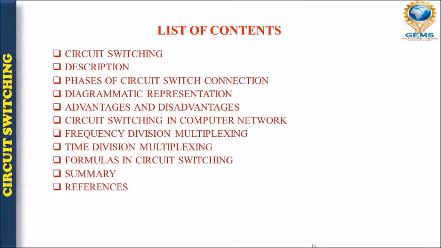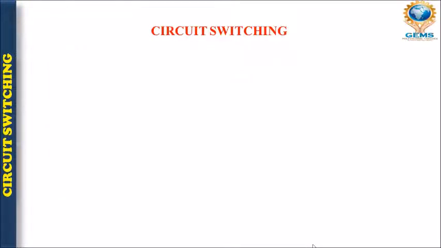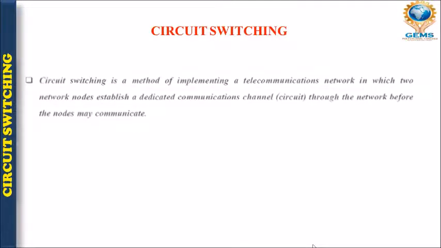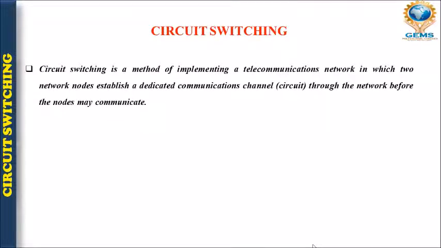So let's start with the first point, that is what do you mean by circuit switching. It is a method of implementing a telecommunication network in which two nodes which are connected with a network establish a dedicated channel, which is also known as circuit, through the network before they communicate. What does it mean?